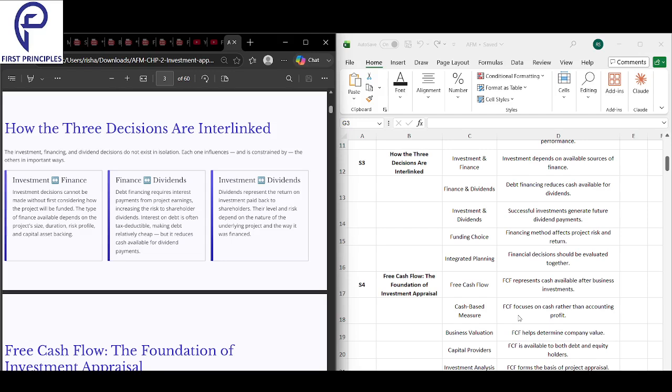Next, we have the funding choice. Under the funding choice, financing methods affect project risk and return. Whichever financing method you use, it affects your project risk and it affects your project return. What it means here is that if you have high risk, there might be higher return. Equity has low risk, so you will have a share in the profit. Choice matters. Again, it just comes down to high risk, high return.